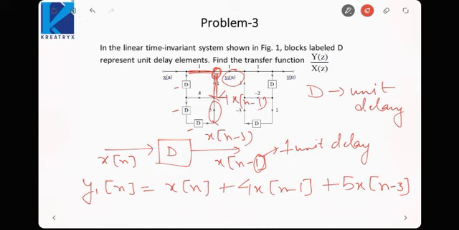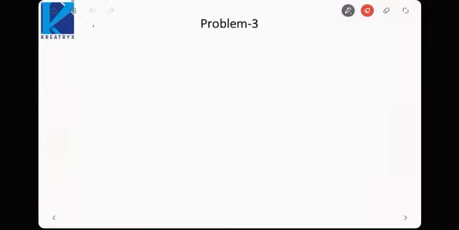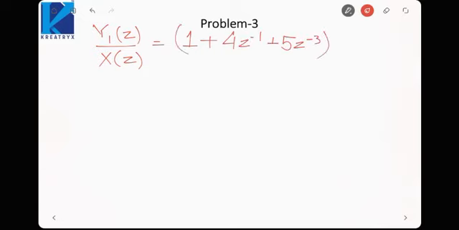If we take the z transform, Y1(z) is equal to X(z) plus 4z inverse X(z) plus 5 z raised to the power minus 3 X(z). So Y1(z) by X(z) would be 1 plus 4 z inverse plus 5 z to the minus 3. Let us consider it as the first equation.